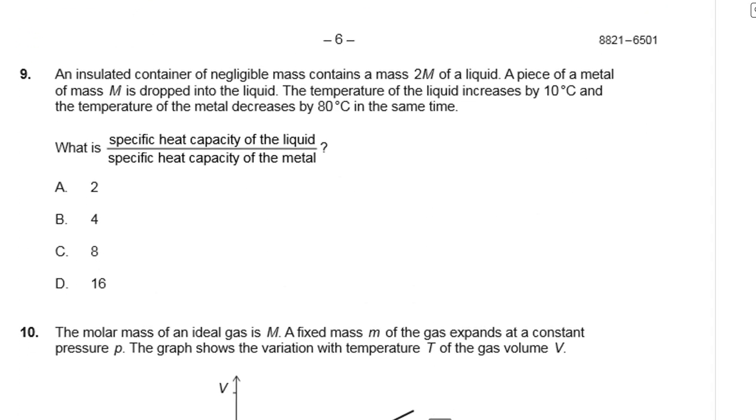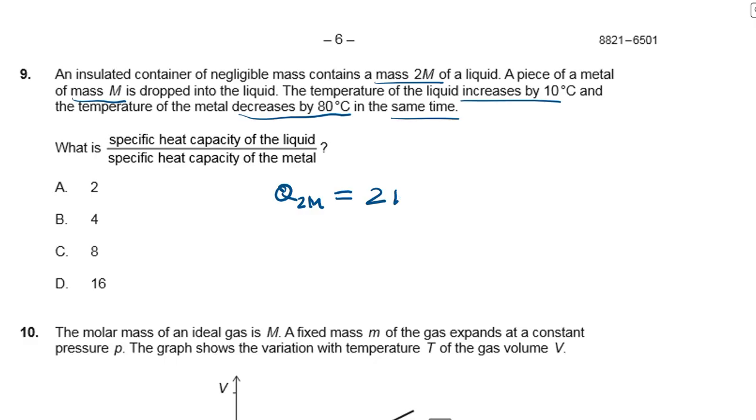On to question 9. An insulated container of negligible mass contains mass 2m of a liquid. A piece of metal of mass m is dropped into the liquid. The temperature of the liquid increases by 10 degrees, and the temperature of the metal decreases by 80 degrees in the same time. What is the specific heat capacity of the liquid and the specific heat capacity of the metal? So what we can do is write our formulas. Q is equal to mc delta T, right?